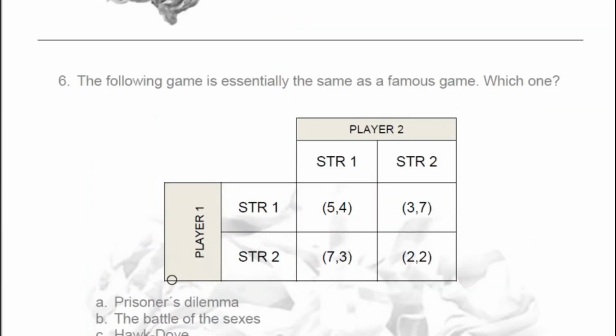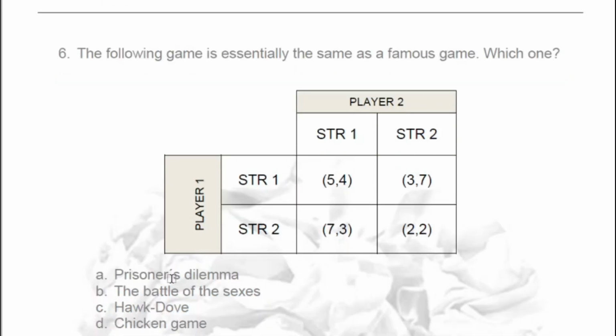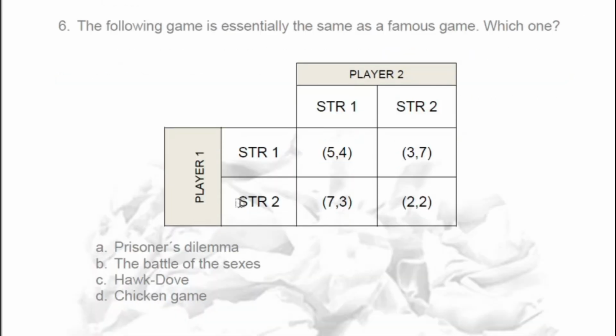The following game is essentially the same as a famous game. Which one? Okay, let's play. Now, let's suppose we are player 1. If we think that player 2 will choose strategy 1, we should choose strategy 2 and win 7 instead of choosing strategy 1 and win 5. Okay, so we mark here 7. Now, if I think that player 2 will choose strategy 2, I choose strategy 1 to win 3 instead of choosing strategy 2 and win 2.